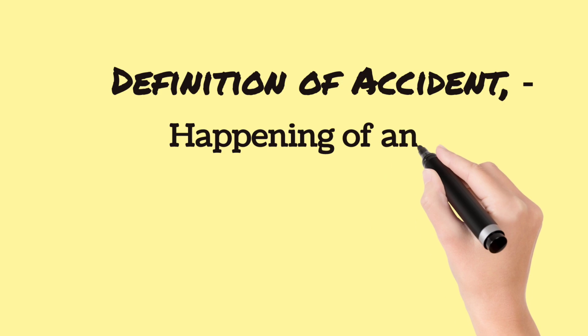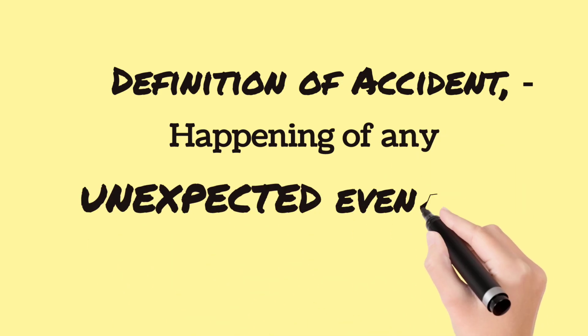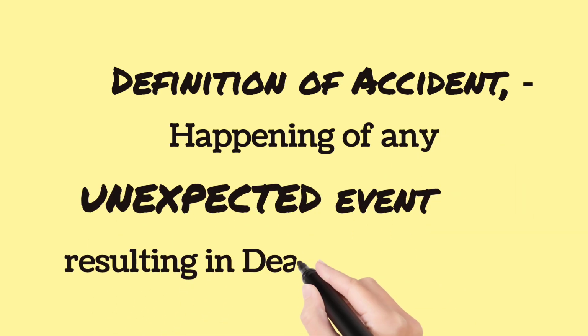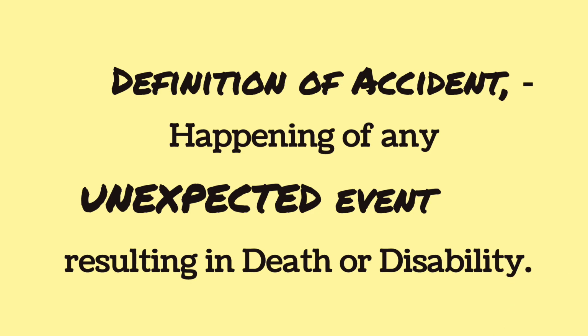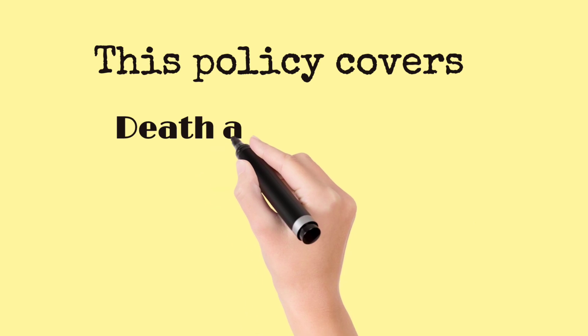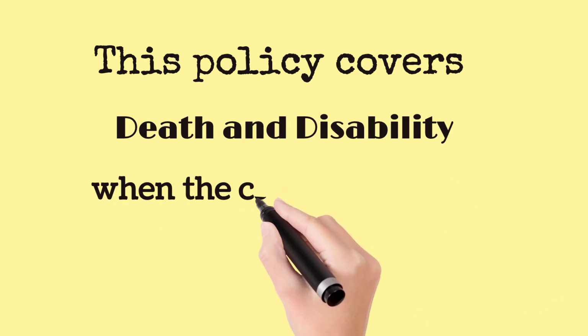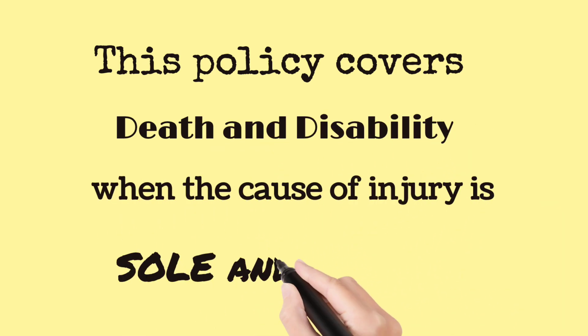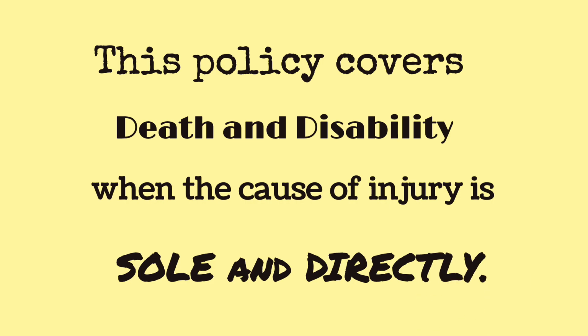Definition of accident: happening of any unexpected event resulting in death or disability. This policy covers death and disability when the cause of injury is sole and direct.